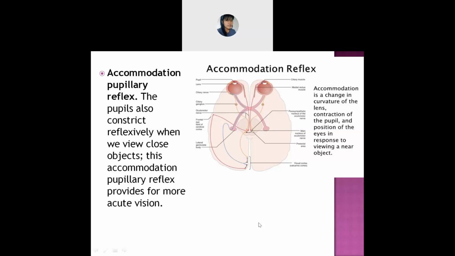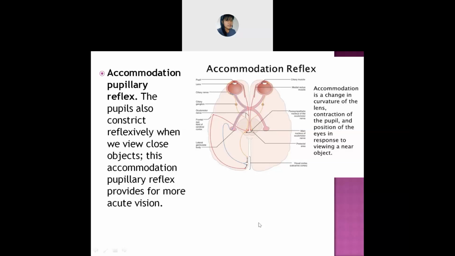In order to see that, what will you do? You will automatically make your eyes smaller. Means you will try to observe closely. So for that, you will try to focus on that. Understand? And what will happen? Same thing here also. Your pupil will automatically become small. That is constriction or contraction.